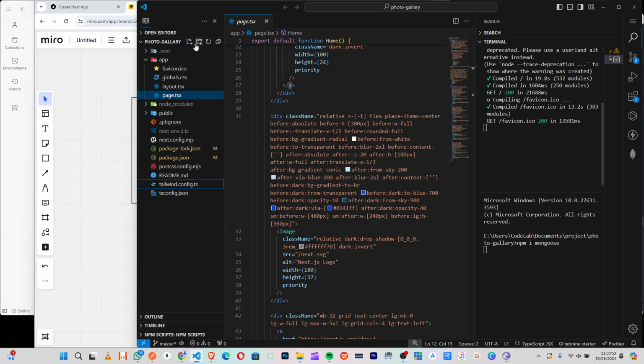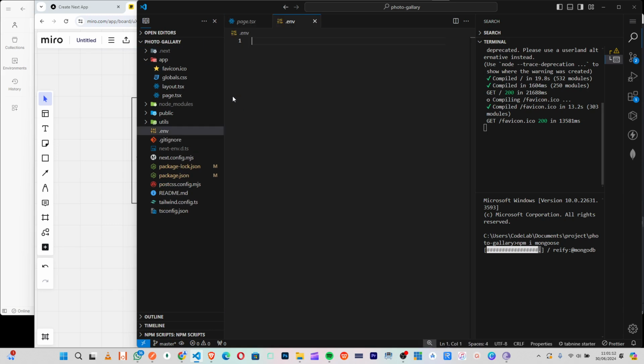So I can say utils. Oops. So I can say utils. So inside is my utils. So outside here, I will first of all do my .env. So inside here, I can say mongodb string.